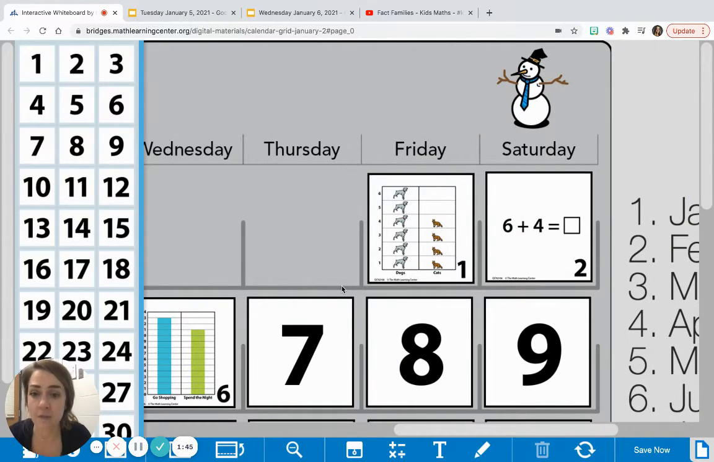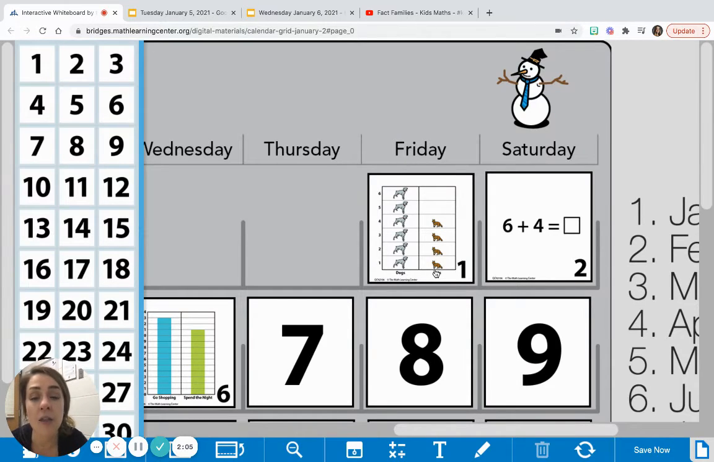We don't know what the title of the graph is, so maybe this is a graph of people's favorite dog or favorite animals. Maybe this is a graph of what people's least favorite animal is. Maybe it's a graph of the people's favorite pet. But either way, we know that 6 people chose dog and 4 people chose cat.